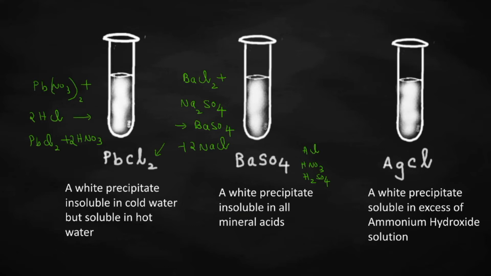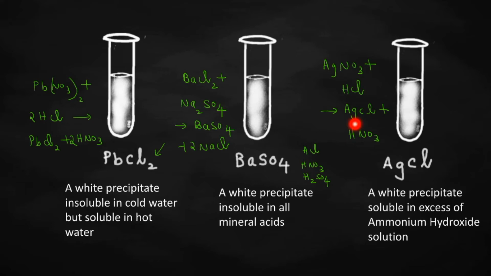Suppose you are carrying out another chemical reaction in which you are taking a little bit of silver nitrate. To that you are adding dilute hydrochloric acid. Both are clear aqueous solutions. But after mixing, what will be the observation? Immediately you can see a white precipitate of silver chloride. Along with that, some nitric acid also will be produced.